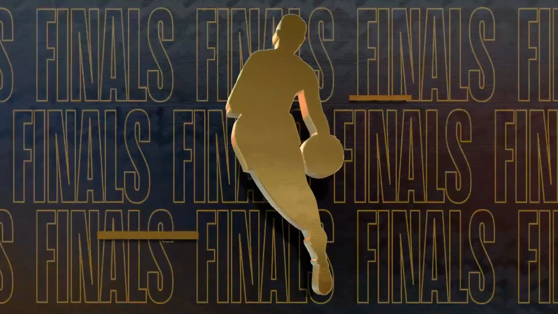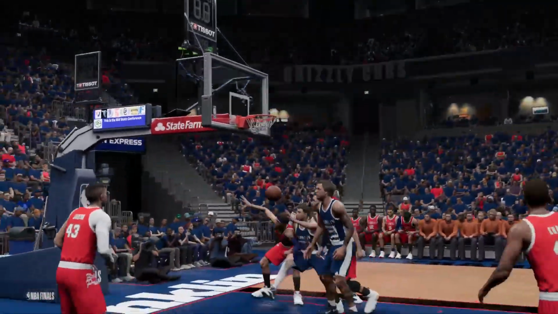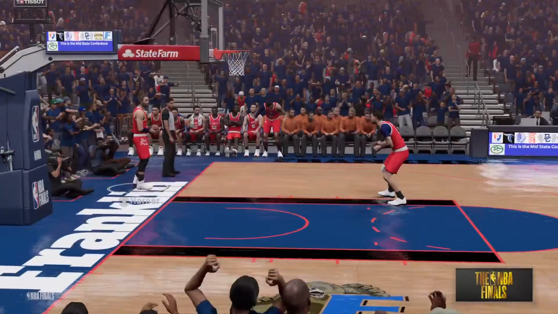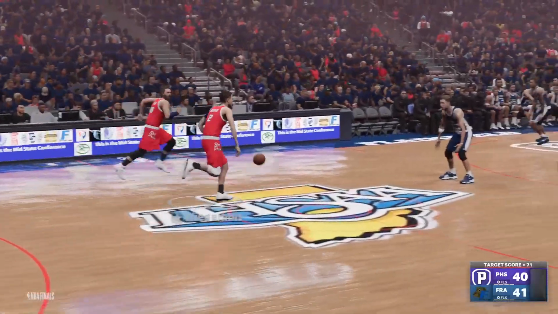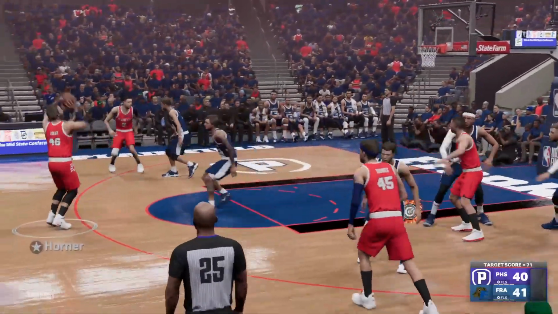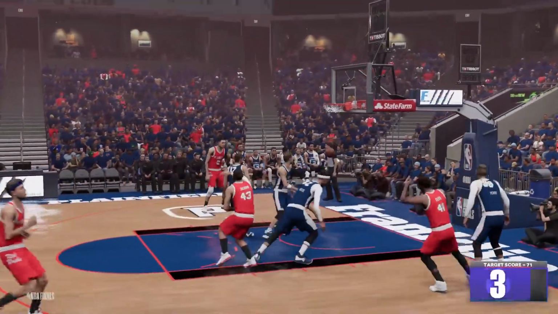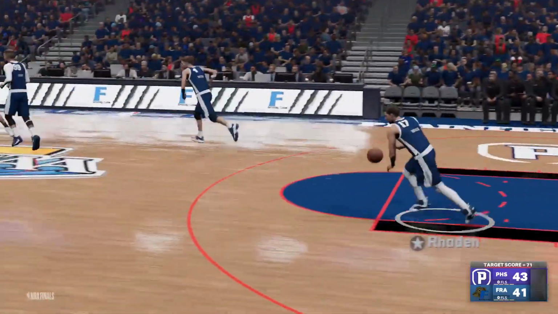Overton for two. If Horner would have jumped, he would have either gotten the goaltending foul or a block. And Horner for three. Quakers back up front.